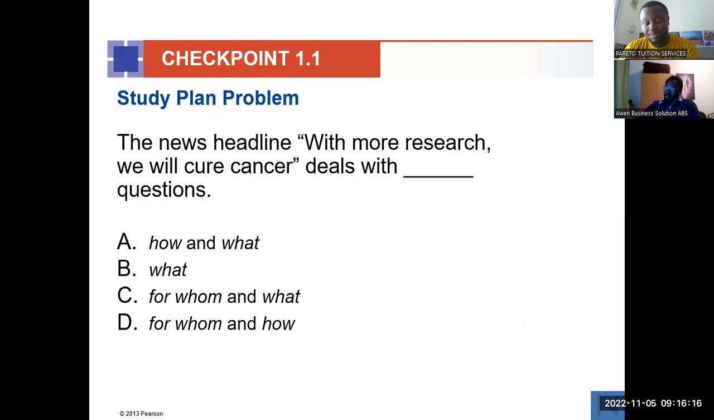So you see that now they are putting some in the multiple choice form. If you have a news headline, with more research will cure cancer, this is dealing with a how and then a what question. So that should be the A. How do we cure the cancer? With more research. And what are we curing? We are actually curing cancer.